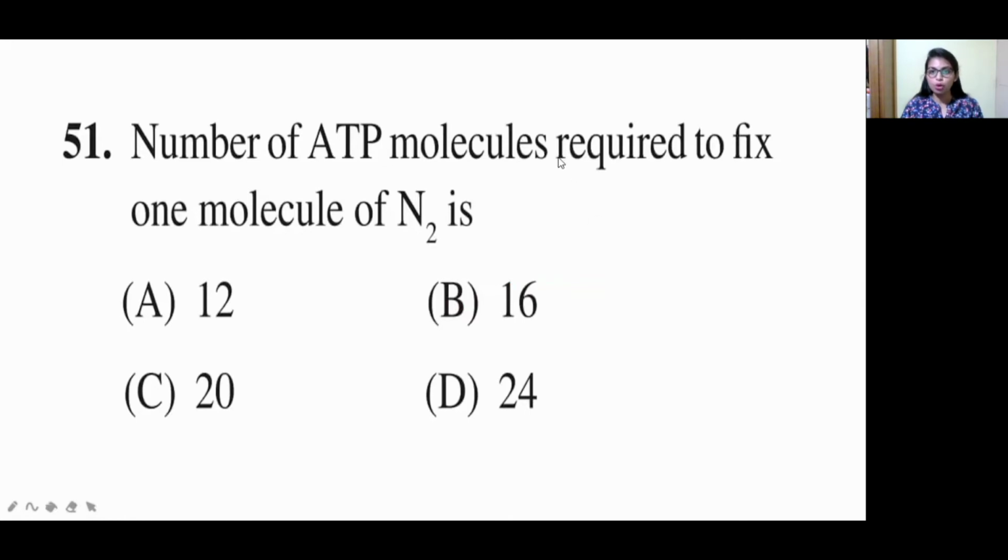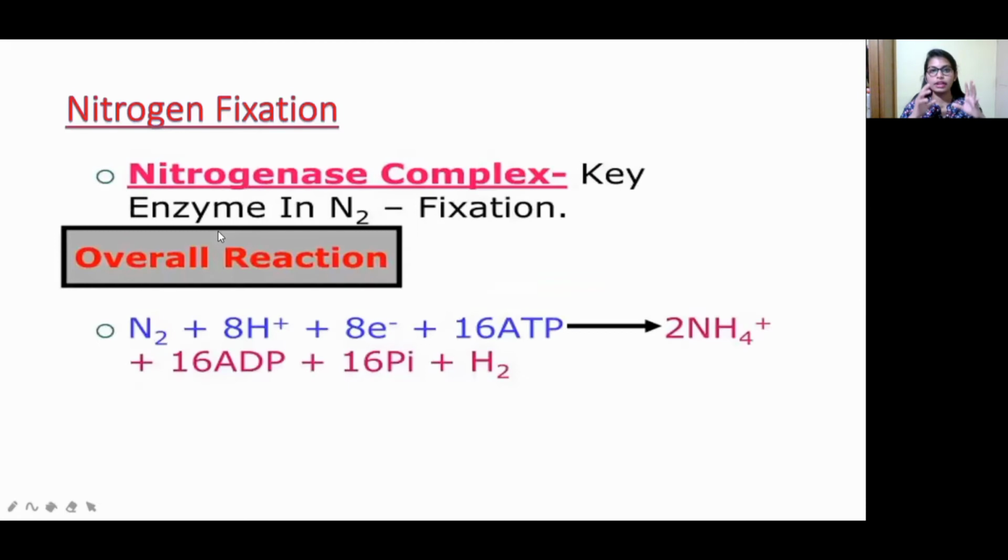The number of ATP molecules required to fix one molecule of nitrogen is how many? Option A 12, option B 16, option C 20, option D 24. To fix nitrogen: nitrogen is present in the environment, right? In our environment, 78% is nitrogen gas. But the problem is that plants do not get nitrogen directly. They need some help from microorganisms.